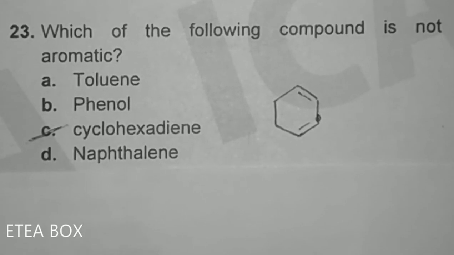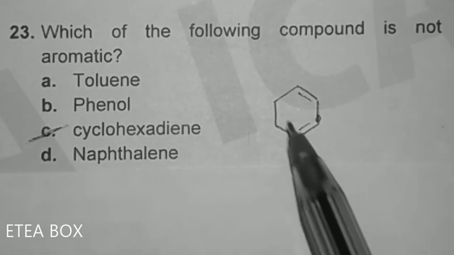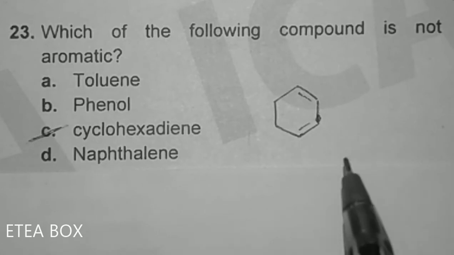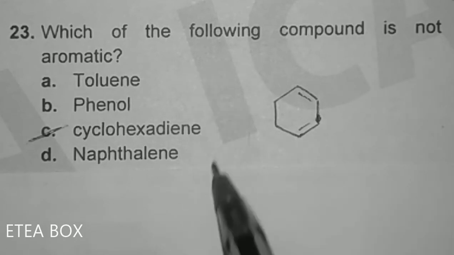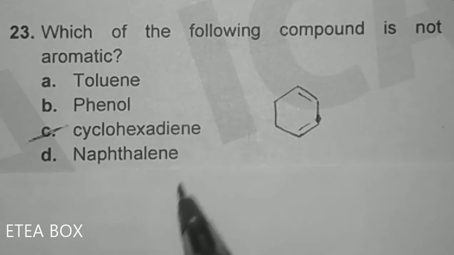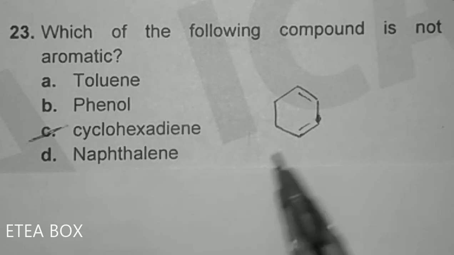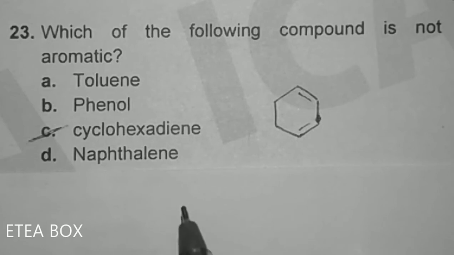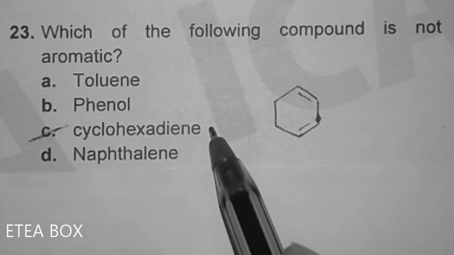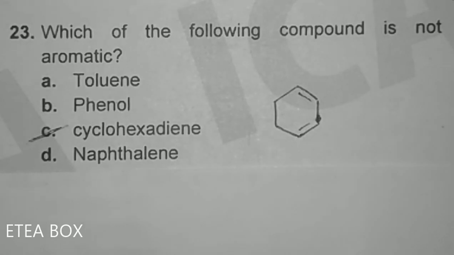Look, this one is cyclohexadiene, and this one is not aromatic. There are three conditions for an aromatic compound. The first is they must be cyclic. So they are cyclic. The second is they must have a planar structure. They all are planar in structure. Now the third condition is they must follow Huckel's rule. Now this cyclohexadiene does not follow Huckel's rule.